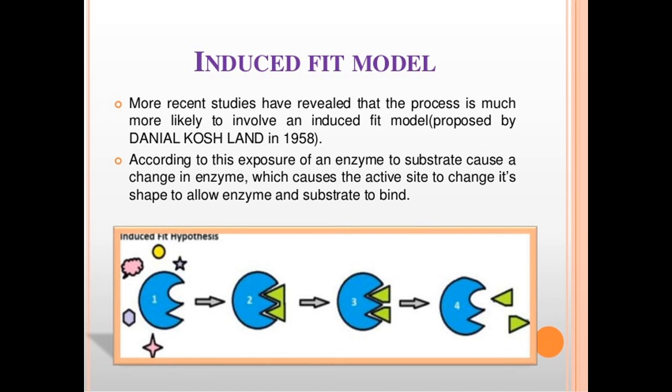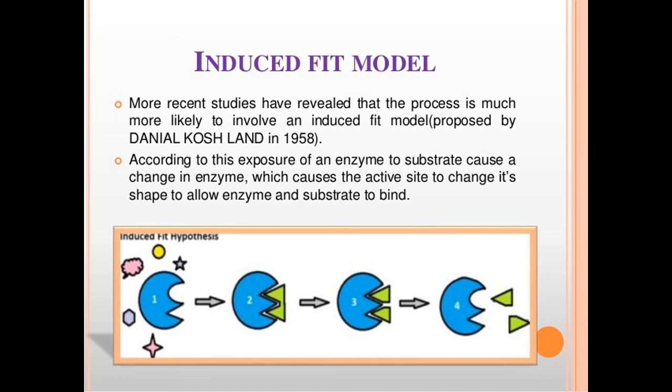Okay. Earlier we saw that only a substrate with a particular structure, the same as the active site of the enzyme, can go and fit into the active site. But here the enzyme molecule makes some changes in its structure related to that of the substrate molecule structure.